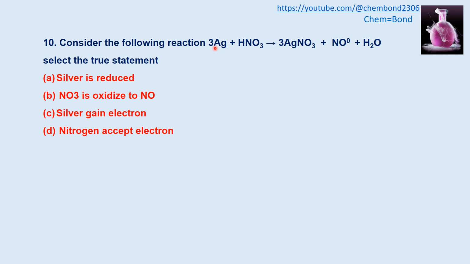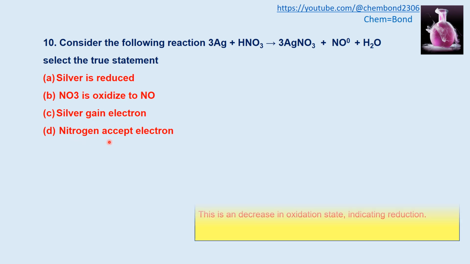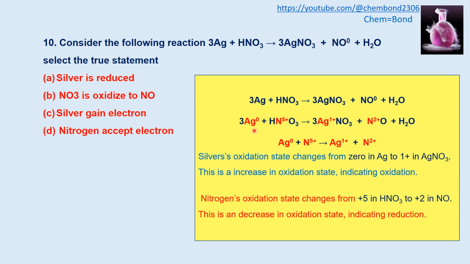Consider the following reaction. Silver, it reacts with nitric acid, it will produce silver nitrate, nitrogen monoxide in gaseous form and water. Select the correct statement. Silver is reduced, nitrate is oxidized to nitrogen monoxide, silver gains electrons, nitrogen accepts electrons. Upon solving it using the oxidation state, silver has 0 and in case of nitric acid, nitrogen has +5.